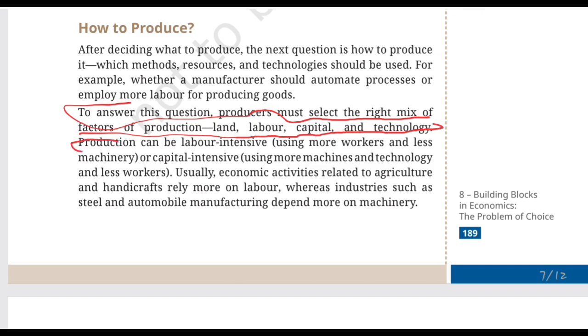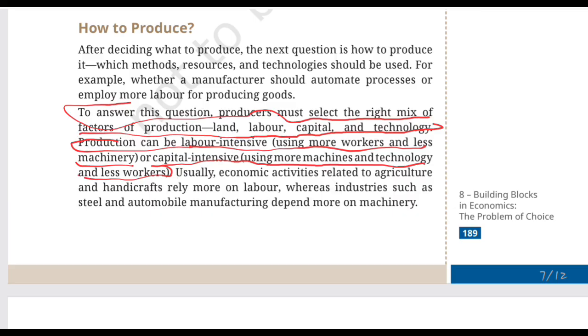Okay. So production can be labor intensive, using more workers and less machinery, or capital intensive, using more machinery and technology and fewer workers. So this gives us two important terms. One is labor intensive. Labor intensive means more workers with less machines. For example, agricultural activities, which are heavily dependent on human labor. The second one is capital intensive, which means more machines and technology with less labor. For example, large scale automobile industries. So remember, labor intensive means more workers, capital intensive means more machines.